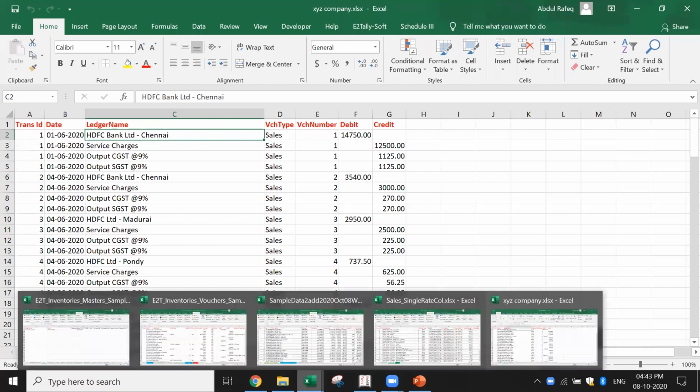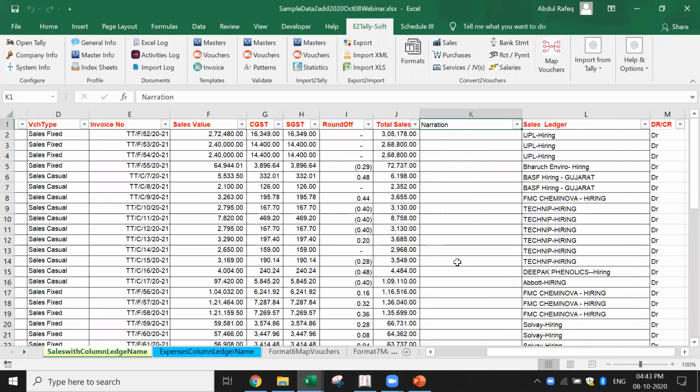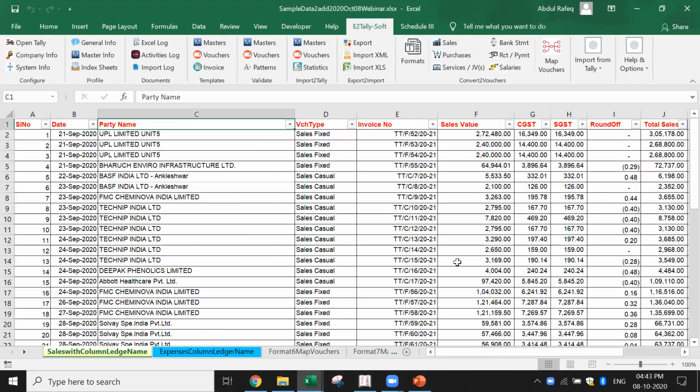Okay, now let me give you one more example. Now this is where I showed you. In this case, what happened? The column name had the ledger name, and below that we had the amount. Okay, in this case, this is a little more complex.